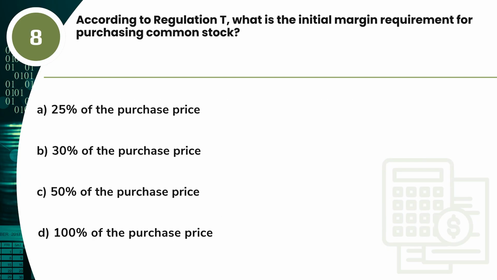Question 8. According to Regulation T, what is the initial margin requirement for purchasing common stock? A. 25% of the purchase price. B. 30% of the purchase price. C. 50% of the purchase price. D. 100% of the purchase price.